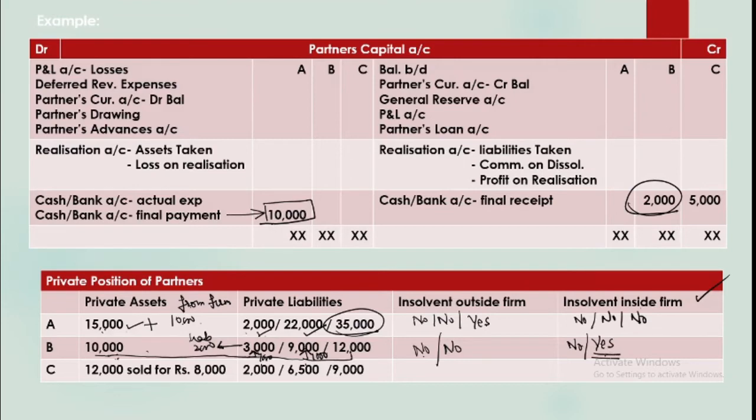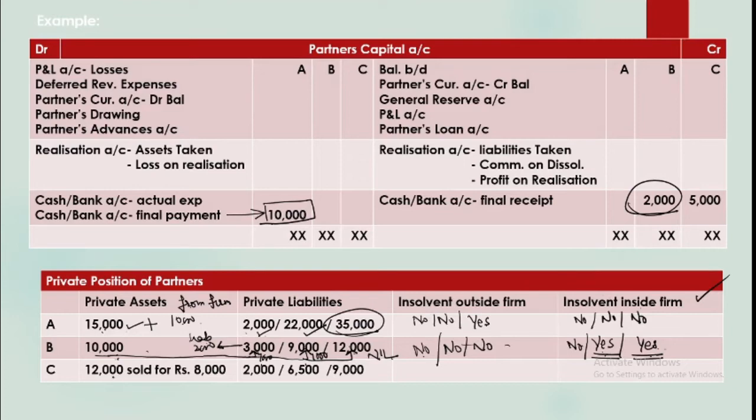Now in the third case, when liabilities are 12,000, he cannot pay outside liabilities, and since nothing is left here, he cannot pay anything towards this point also. So yes, he is insolvent in the third case in the firm also. So in these cases we will have to account for this. Herein we won't be bothered. We are not working for A, B or C. We are working for the firm. So whatever is relevant for the firm, we will have to look up for that.